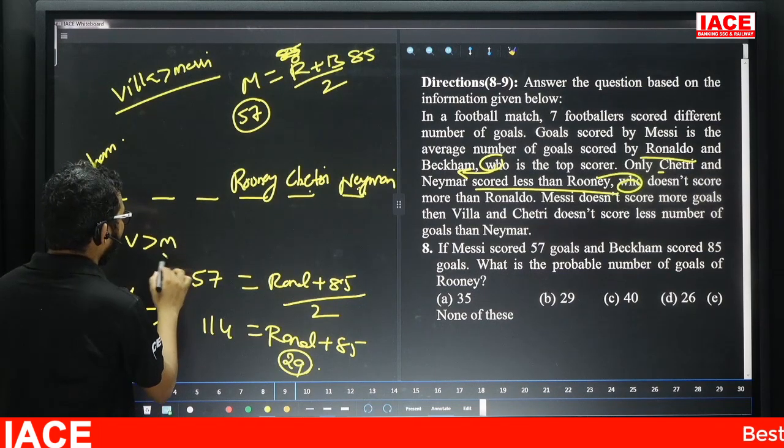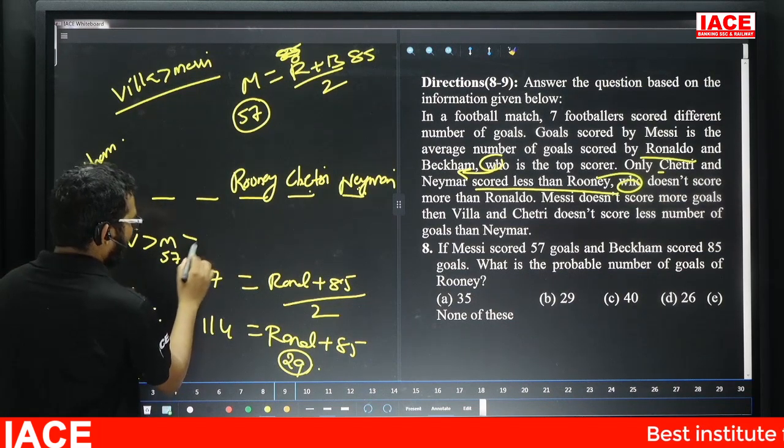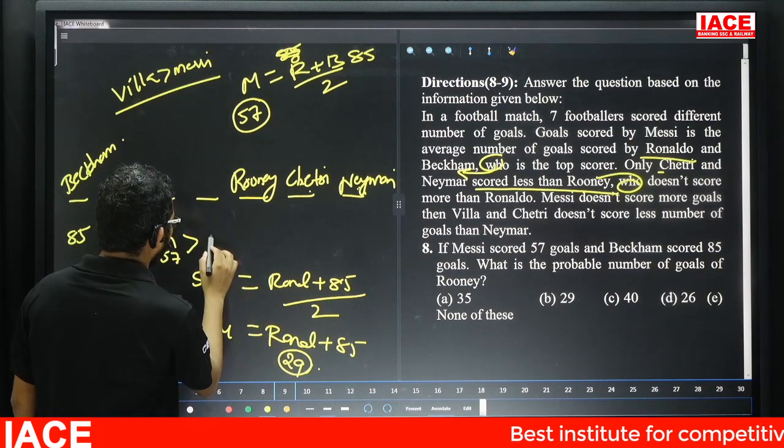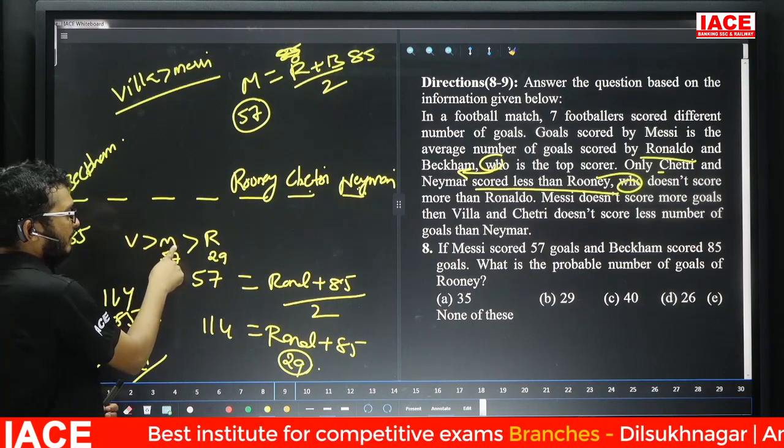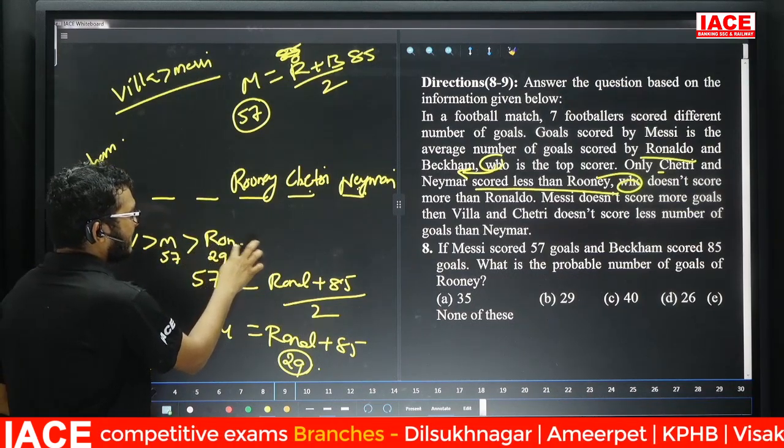Now Messi's score is what? 57. Now Ronaldo's score is what? Friends, check here. 29. Yes. Now V is more than M, and M is more than Ronaldo. So friends, what do they mention?